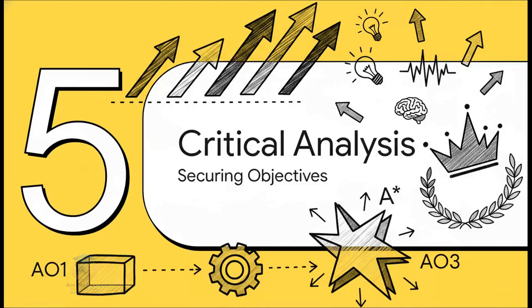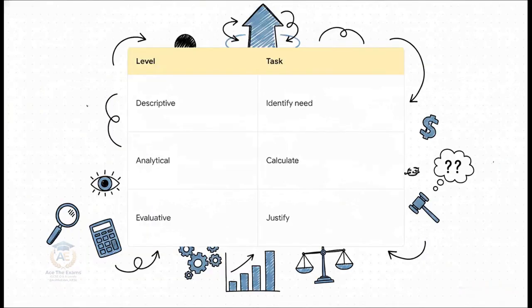Section 5. Critical Evaluative Analysis, Securing the Assessment Objectives. Let me systematically highlight and annotate the screens to dissect the correct paths from our workshop. Look at this 3-column table mapping the assessment framework. This reveals the exact traps set by examiners.